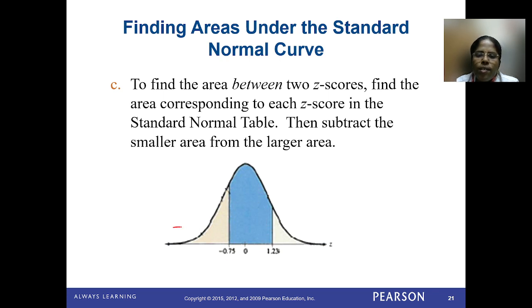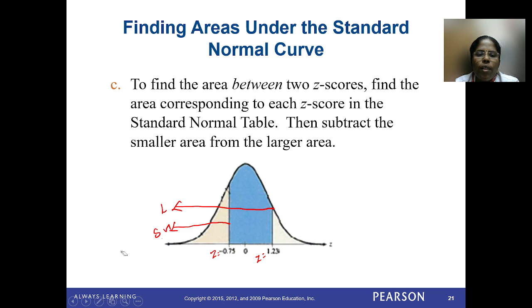You need to find the area to the left of z equal to minus 0.75 and also to the left of z equal to 1.23, and subtract the smaller area from the larger area. If you subtract these two values, you will get the area between two z scores, z equal to minus 0.75 and z equal to 1.23.